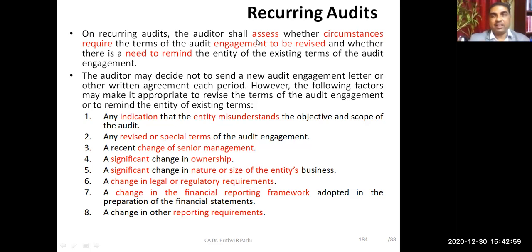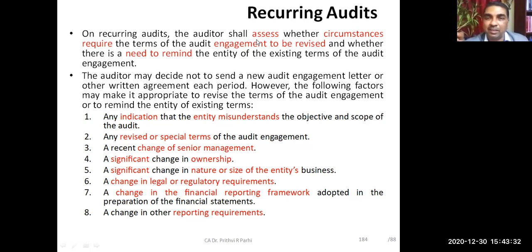It's not exactly necessary that each and every time you need to send an audit engagement letter. Auditors should assess the circumstances. On the basis of this assessment, he will decide whether the engagement letter needs to be sent every time or not. If he feels there is a need to remind the management, or management has forgotten what its own responsibility is, then the auditor may decide to send the engagement letter in case of a recurring audit.